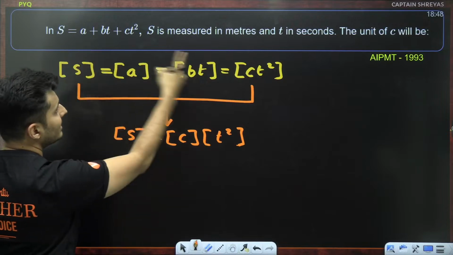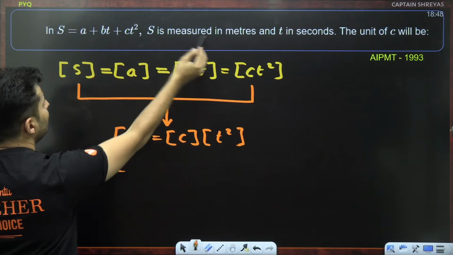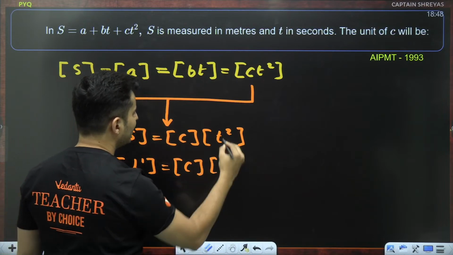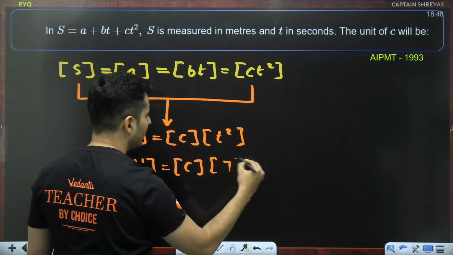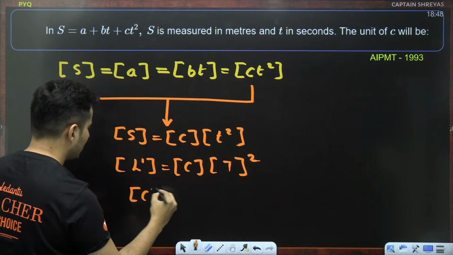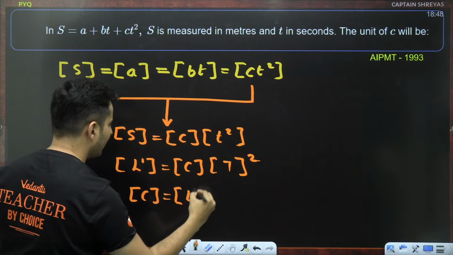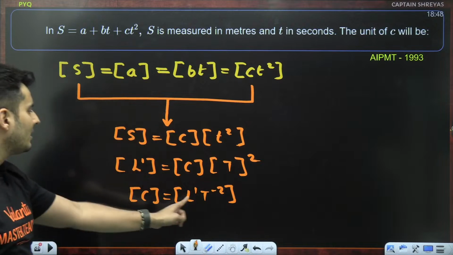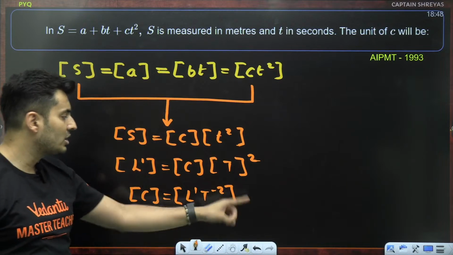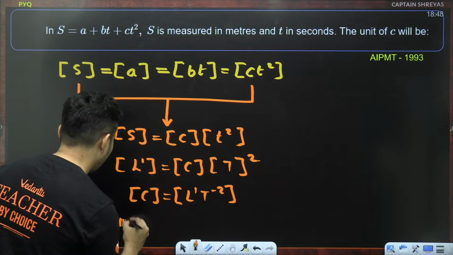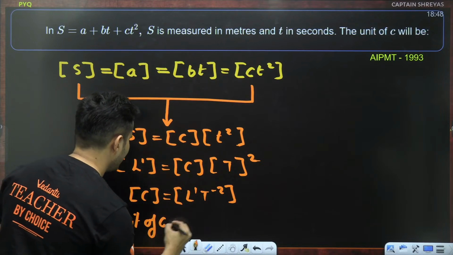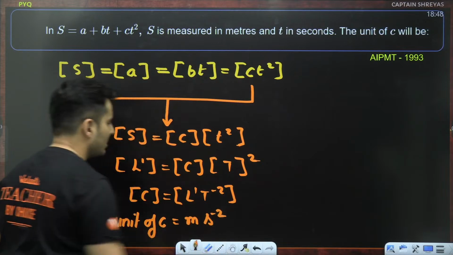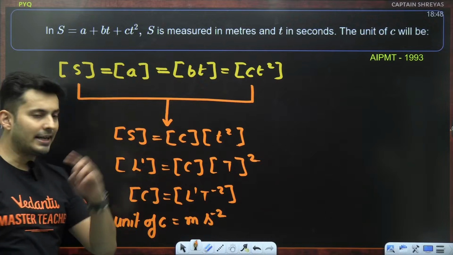What is S? S is measured in meters, so it is dimensionally length. What is C? We don't know. What is T? It is seconds, so it is time. So T raised to 2. What is the dimensional formula for C? It is L raised to 1, T raised to minus 2. So the unit of C: length is measured in meters, time in seconds, so meter per second square. That is the answer.